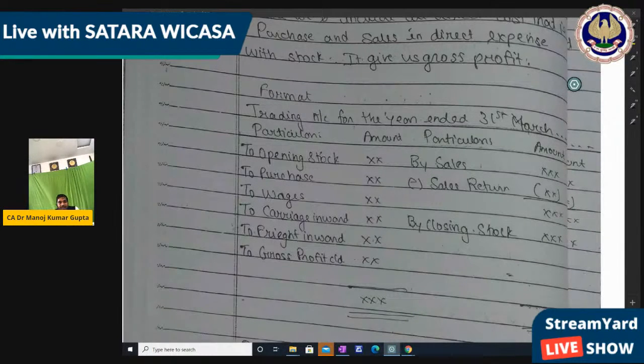So you can see the format: trading account, P&L account. And in the trading account format, that is opening stock, purchase, wages, carriage inward, carriage outward, direct expenses, you can say wages, sales return, then closing stock, and you get the gross profit.